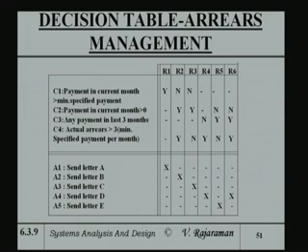Okay. The last rule says that any payment in the current month is not greater than 0. That means it is less than or equal to 0. That obviously means 0, no payment. Okay. And any payment in the last 3 months, yes, there is some payment, and actual arrears is greater than the 3 months arrears, then you also send letter D. There are two cases, rule 4 and rule 6, where you send letter D, and for the other rules you send A, B, C, D, E. Okay. So, there is some arbitrary choice, I just picked out of my hat.